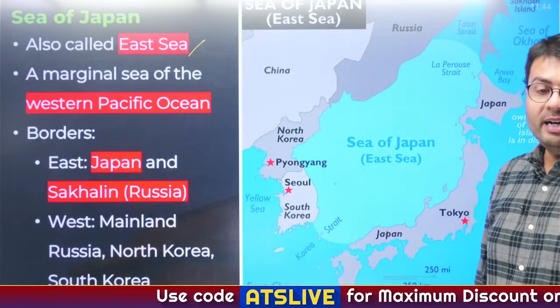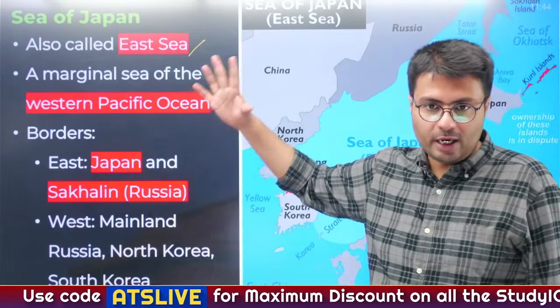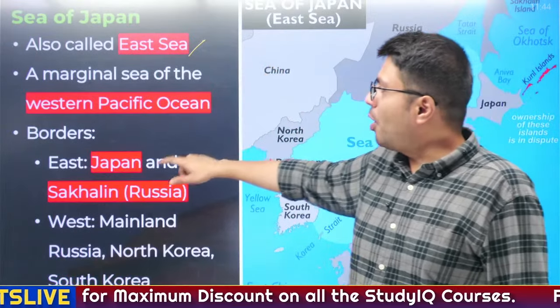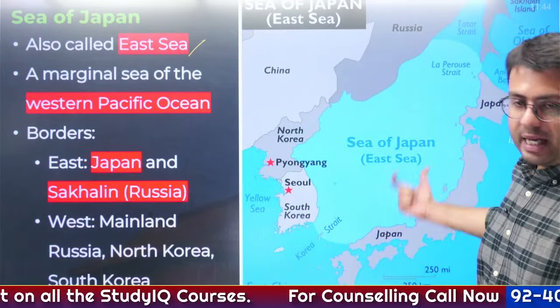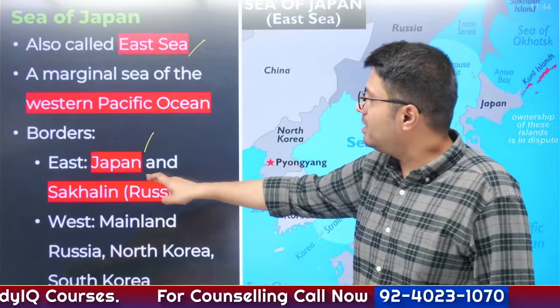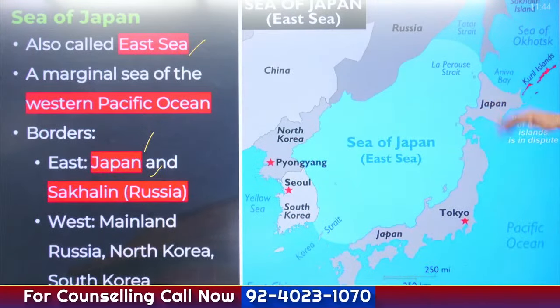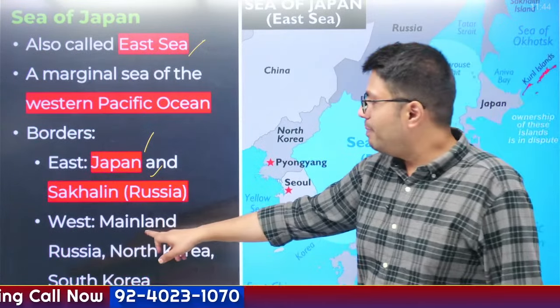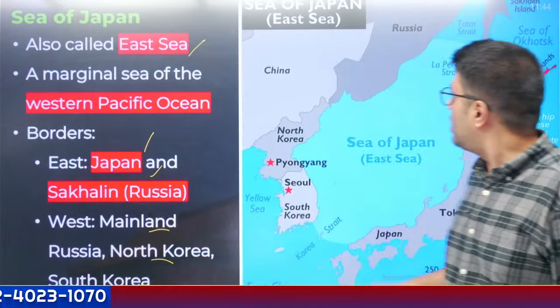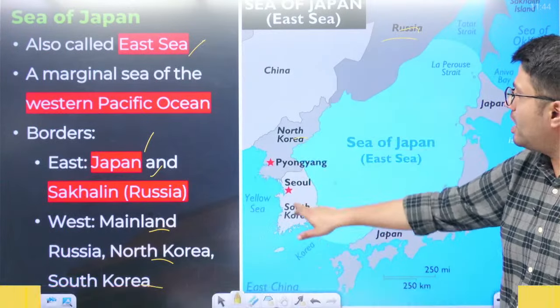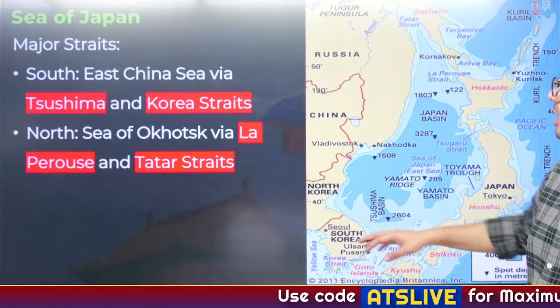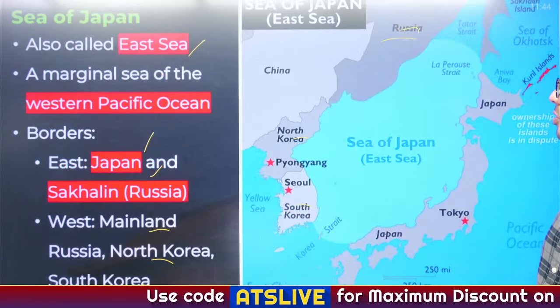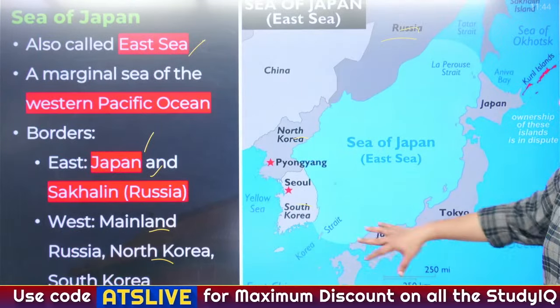Vladivostok. Well, it is, yes, Sakhalin is the region. Sorry, Sakhalin. So the borders of the Sea of Japan or East Sea are Japan and Sakhalin on the east. In the west, it's mainland Russia, North Korea and South Korea. So these are the countries that you'll have to remember.